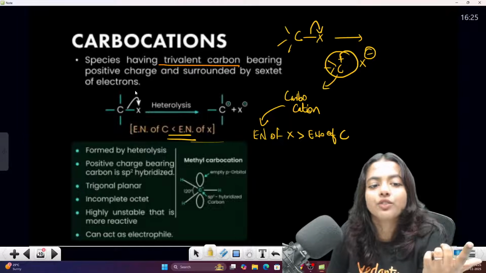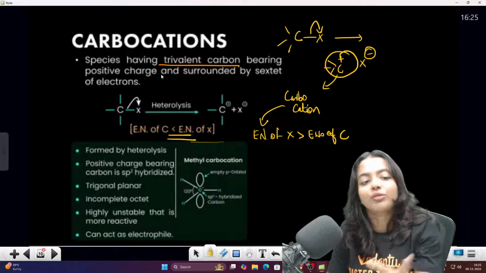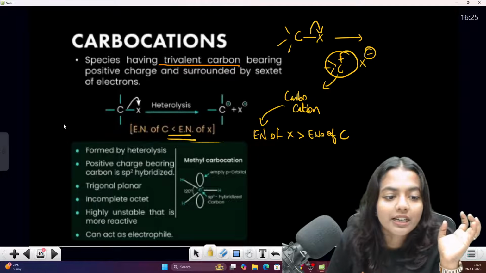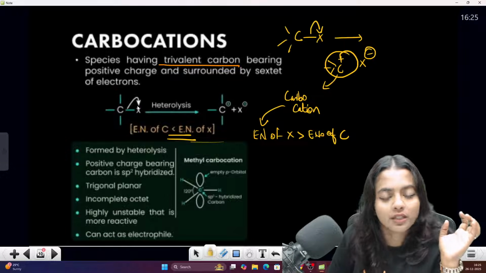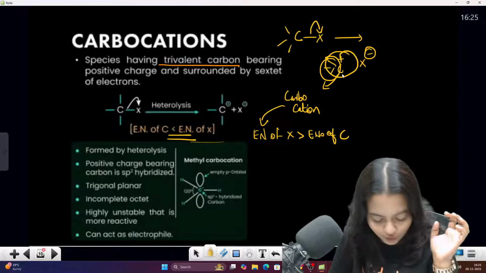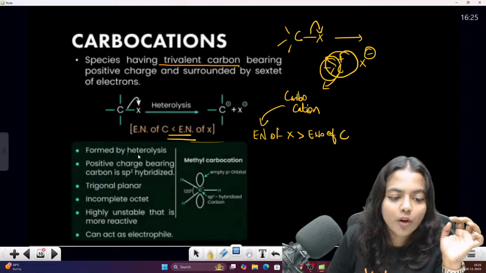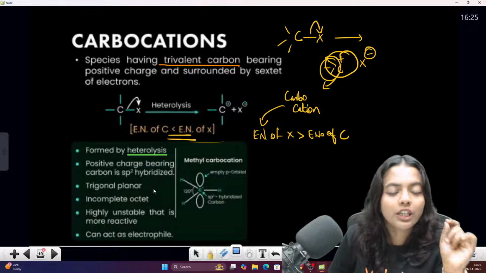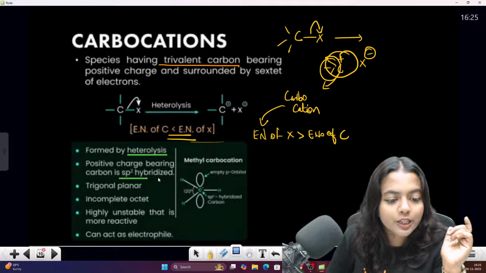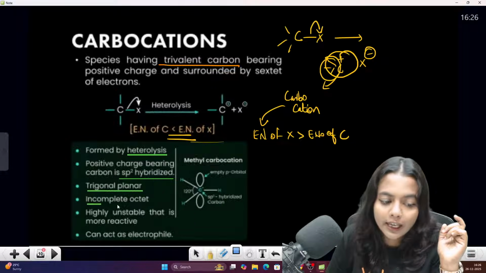Okay, so carbocations already have a trivalent carbon, they will be positively charged and they are surrounded by 6 electrons. 6 electrons means 1 2 3 4 5 6. Think about it, here there are only 3 bonds, 1 2 3 4 5 6, that's all. Understood? As I told you, they are formed by heterolysis, not the equal sharing of electrons. They are sp2 hybridized only. They are trigonal planar, with an incomplete octet.